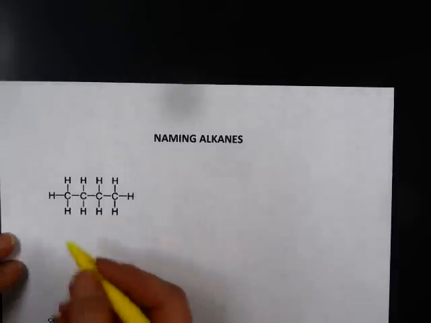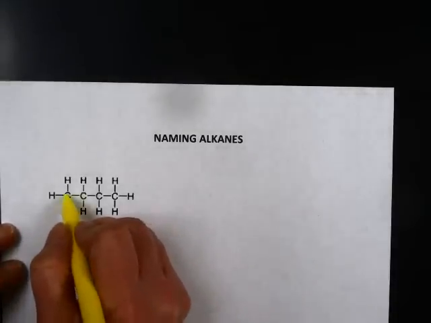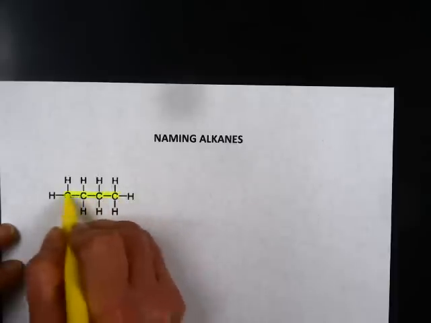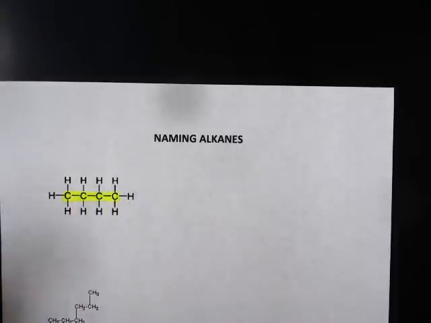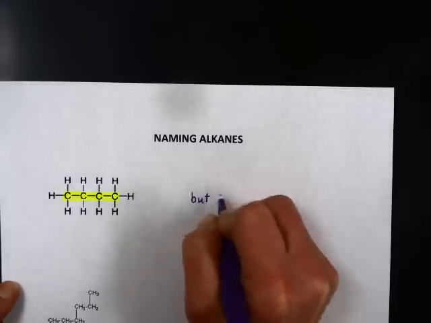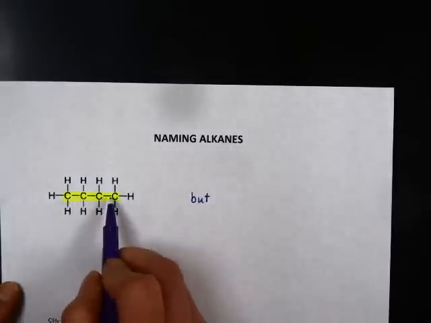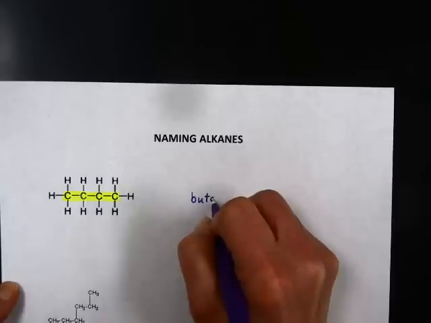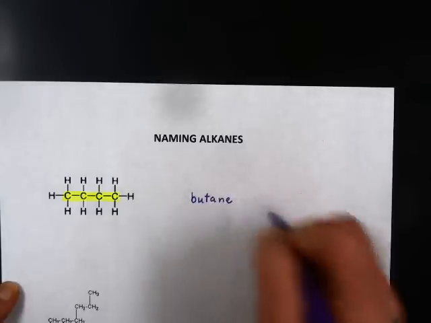We'll start by highlighting the longest continuous chain. Here's the longest continuous chain in this first example. It's 4 carbon atoms long. You know that the root for 4 carbons is but, so we'll write that, B-U-T, but. Since it's an alkane, the word ends in ane, A-N-E.